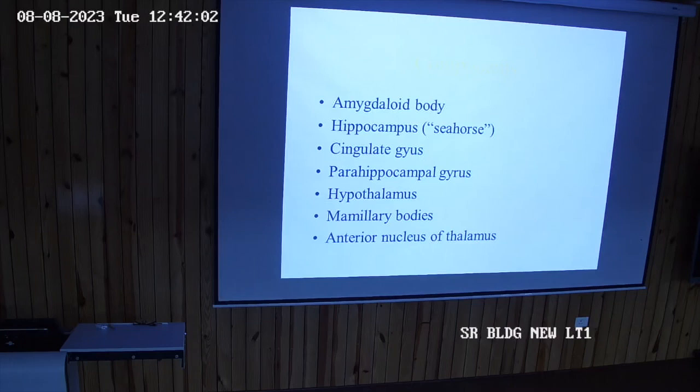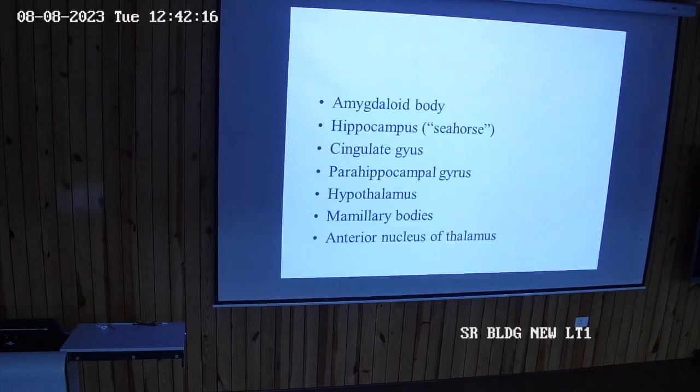So what do we have to do with the sea horse? Memorize. So hippocampus is responsible for memory. Cingulate gyrus, it connects. Parahippocampal gyrus is a part of the limbic lobe. Hypothalamus is a part of subcortical structure. Mammillary body is a part of subcortical structure. Anterior nucleus of thalamus is a part of subcortical structure.